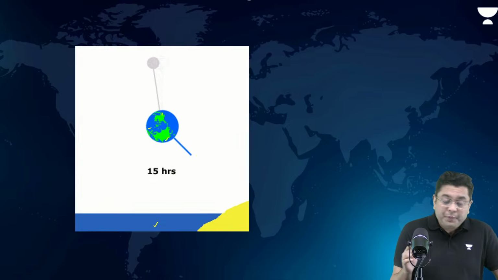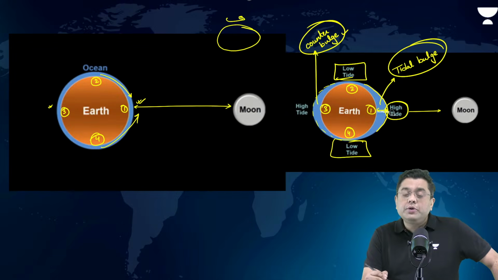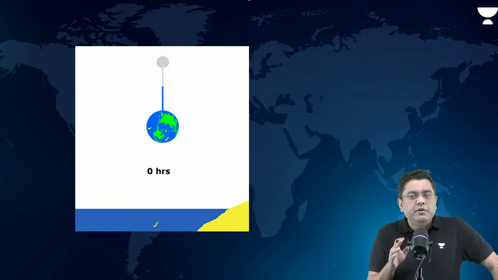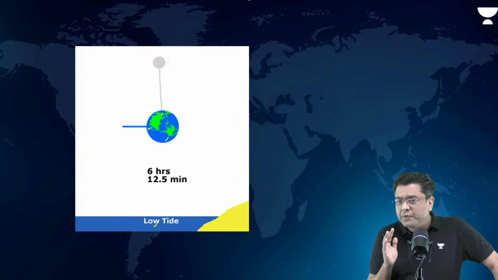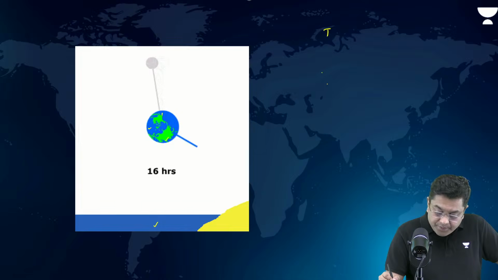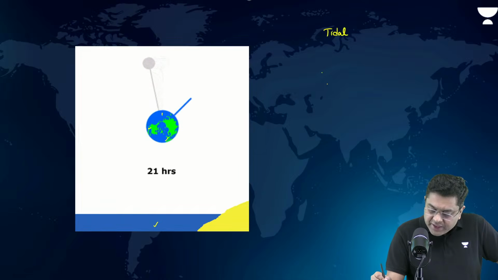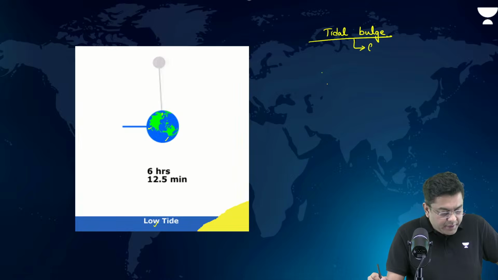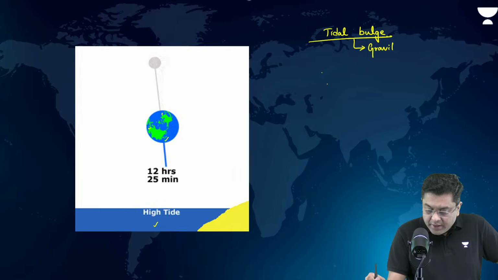Why high tide on the opposite end? Why this counter bulge? This counter bulge has been generated primarily in order to gain stability, a similarity in rotation, but also the other reason is centrifugal force. So let us summarize this. Tidal bulge is generated due to the gravitational pull, isn't it? Gravitational pull.